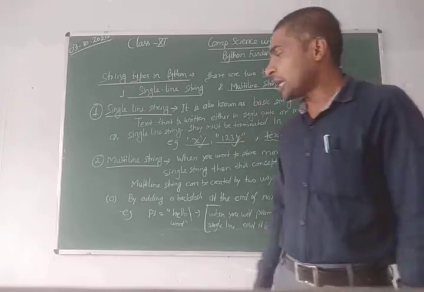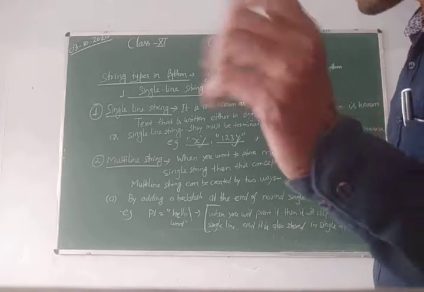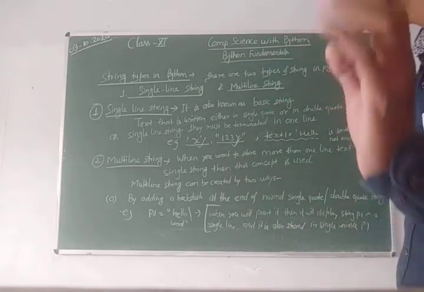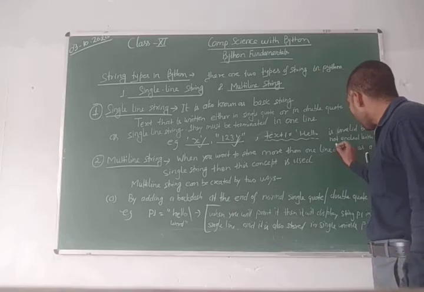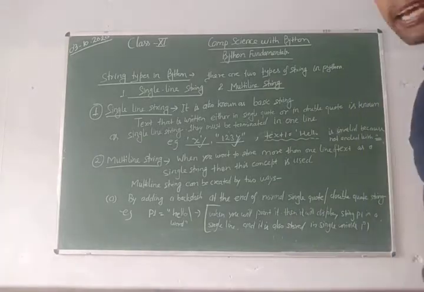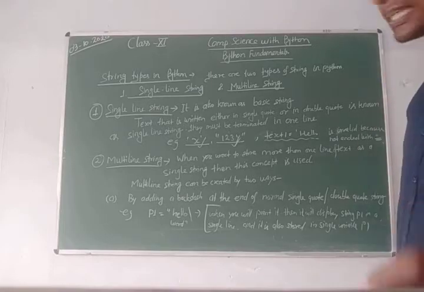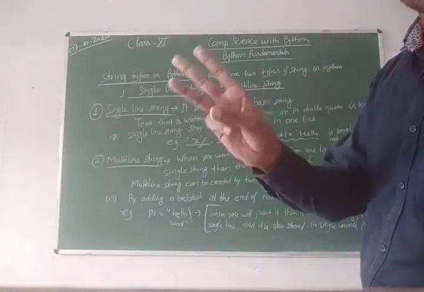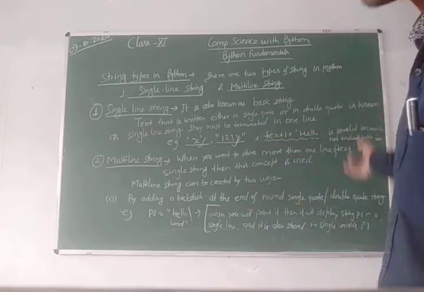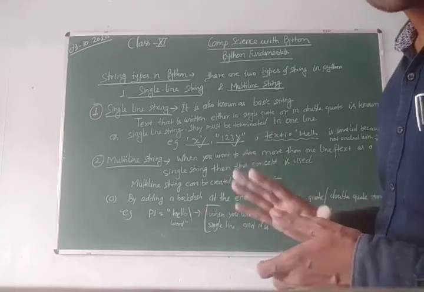Now let us see multi-line string. When you want to show more than one line of text as a single string, then this concept is used. Which concept? The multi-line string concept. Multi-line strings can be created in 2 ways in Python. First, by adding a backslash at the end of the normal single line string.